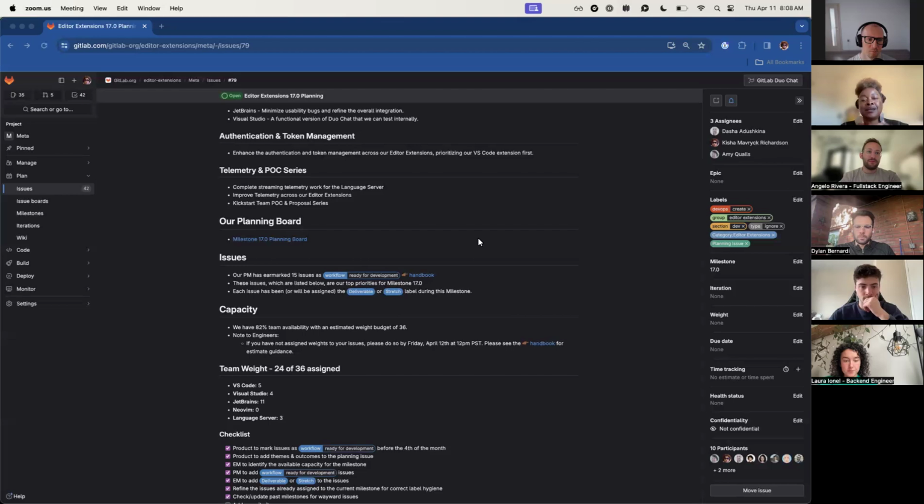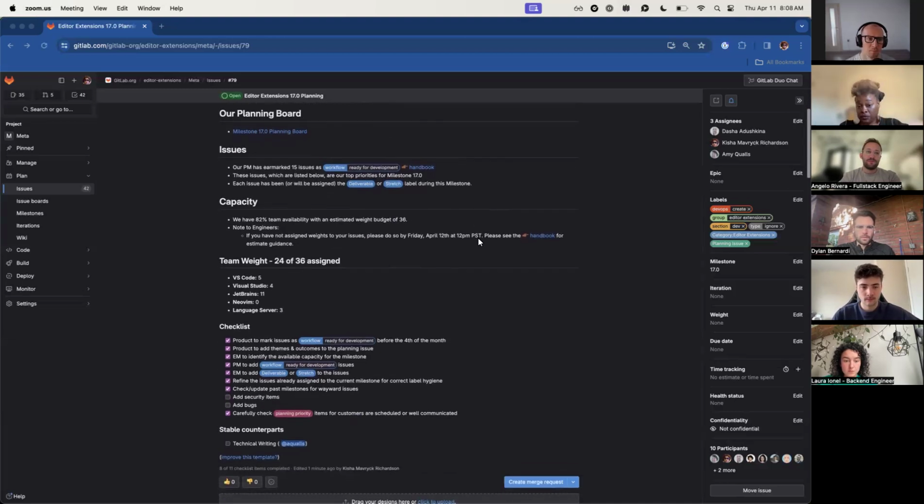It doesn't mean it's the only things that we're going to be working on, but those are our deliverables in terms of prioritization for 17. And each issue has been assigned either a deliverable or a stretch label, depending on what you've decided it is.